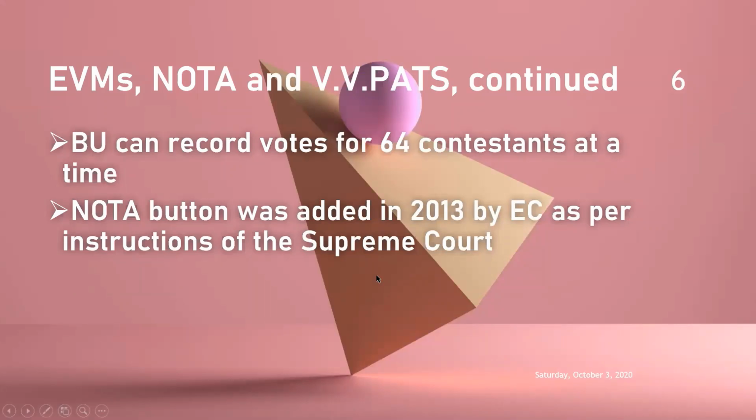Okay. So I'll give you a very easy example that you all know. While writing multiple choice questions in the exams, usually you are given 4 options. Sometimes the 4th option will be none of the above, right? So that option should be there in the elections also. Suppose some people may not like any of the candidates contesting the elections. Then they don't have any choice. Then what is the choice? None of the above. That is nothing but the NOTA button.